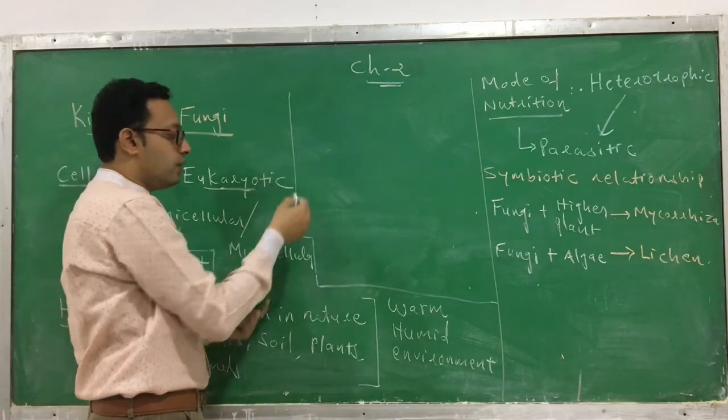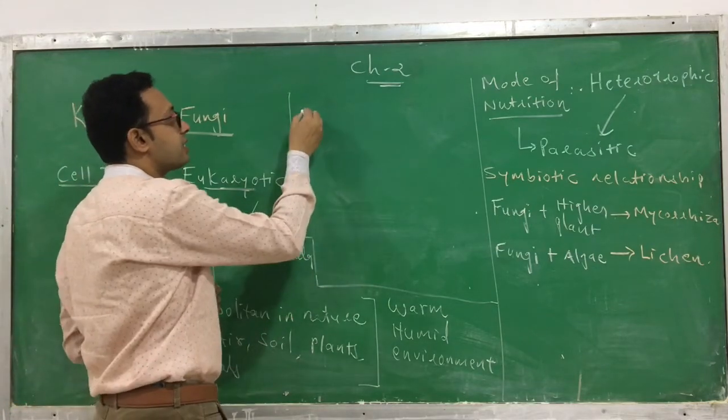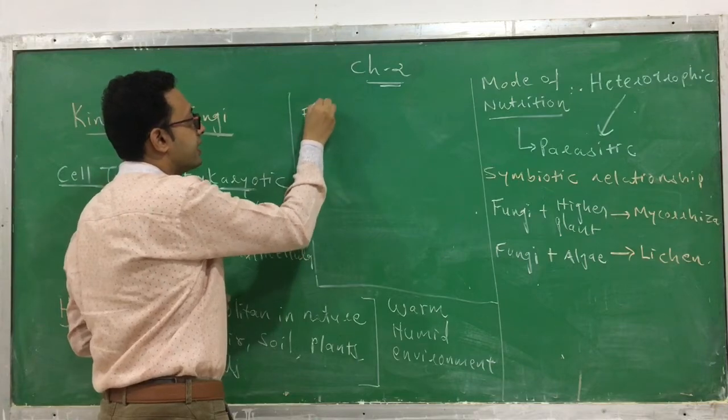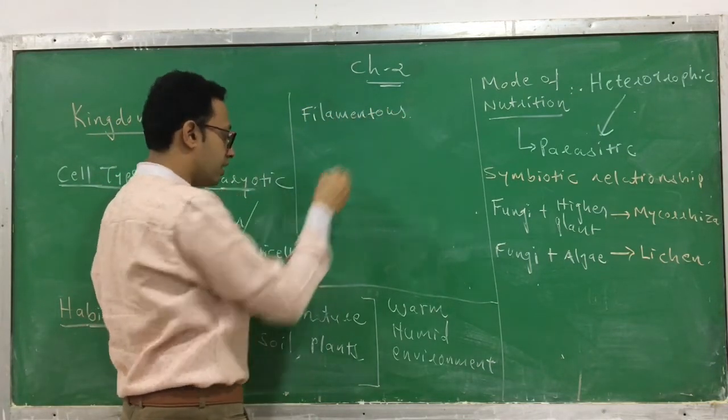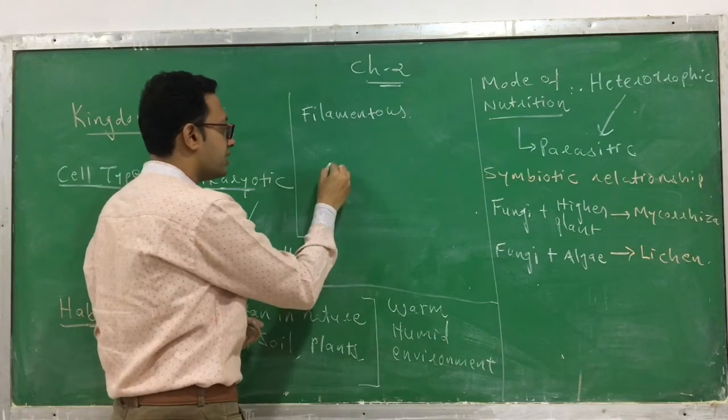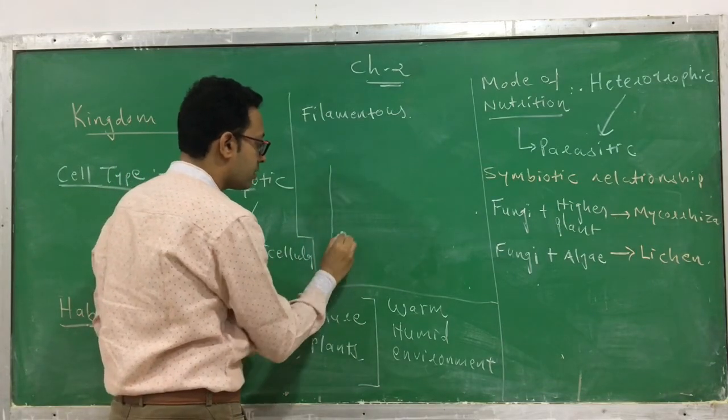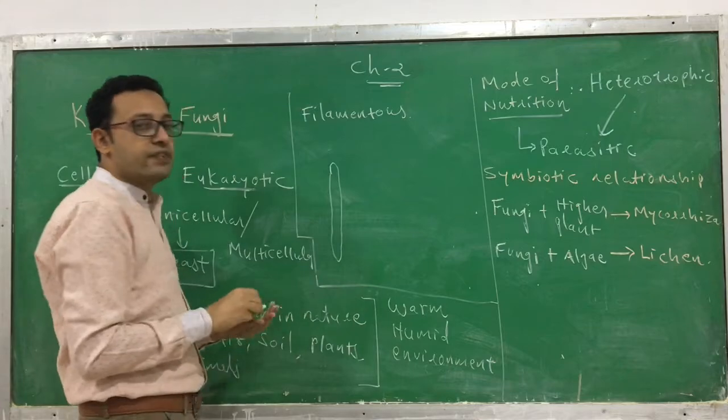Multicellular fungi, first of all, are filamentous in nature. This is a filament-like structure.